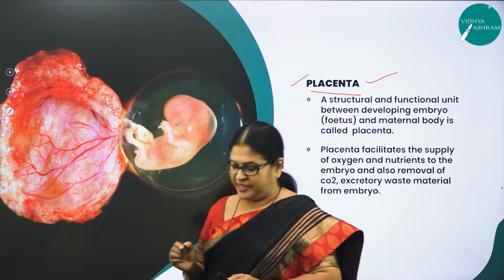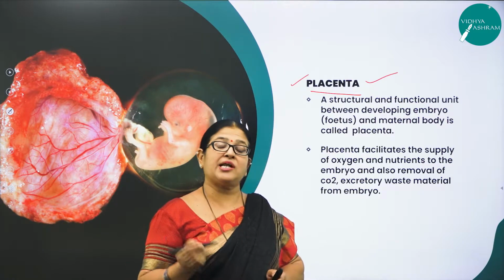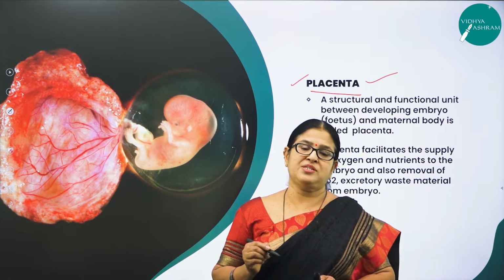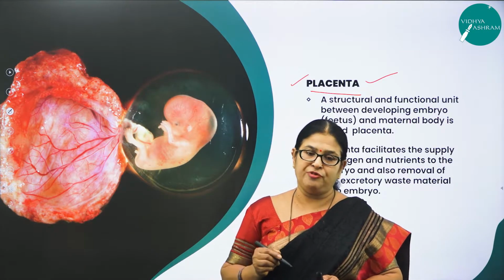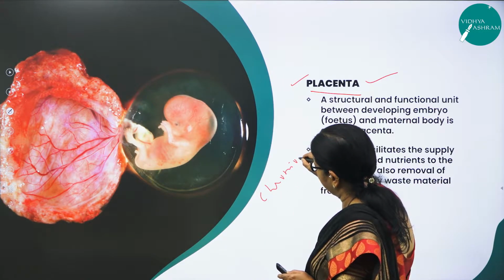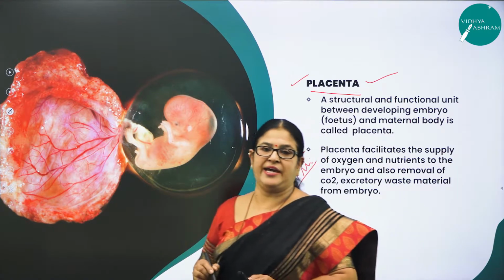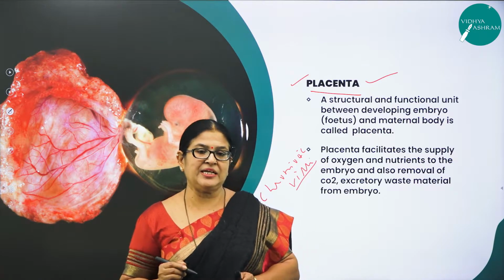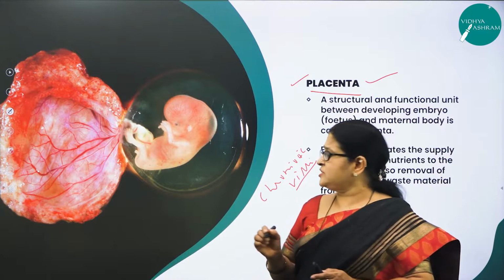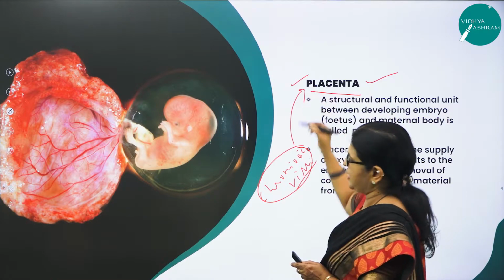So after implantation, finger-like projections appear on the trophoblast surrounded by the uterine tissue, right? These finger-like projections on the trophoblast are called chorionic villi, and this chorionic villi is surrounded by the maternal or uterine tissue as well as maternal blood, and this chorionic villi along with the uterine tissue forms a placenta.